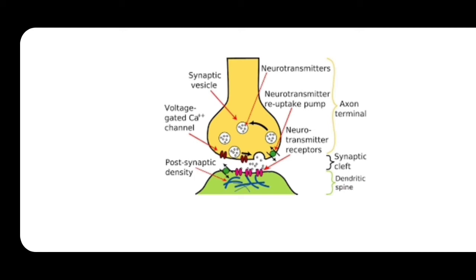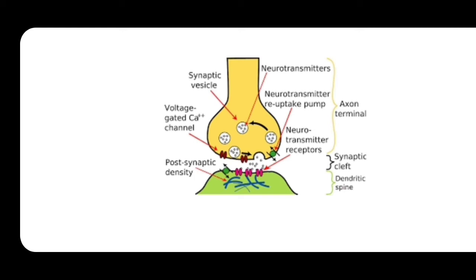When the calcium moves inside the presynaptic membrane, it binds to receptors present on the presynaptic membrane. When the calcium ion binds to these receptors, the synaptic vesicles start releasing, not calcium, sorry, they start releasing the neurotransmitters. So how do the synaptic vesicles release the neurotransmitters? Here there is one process called exocytosis.